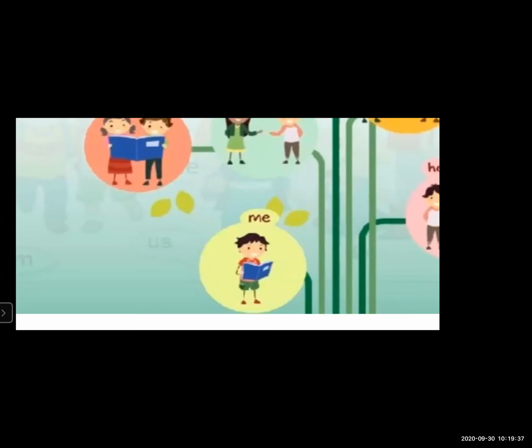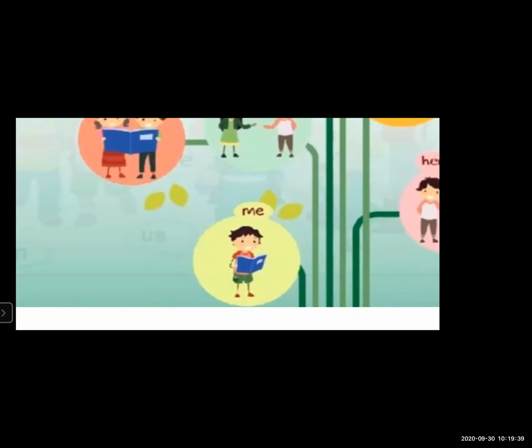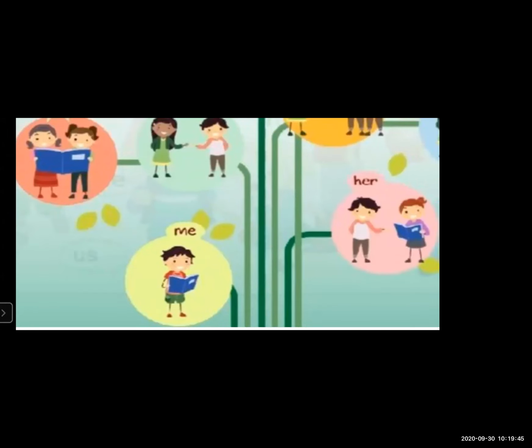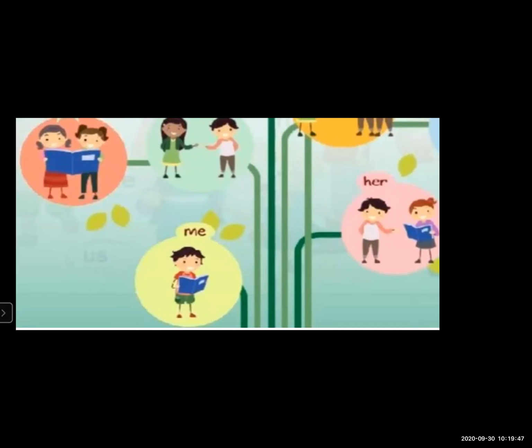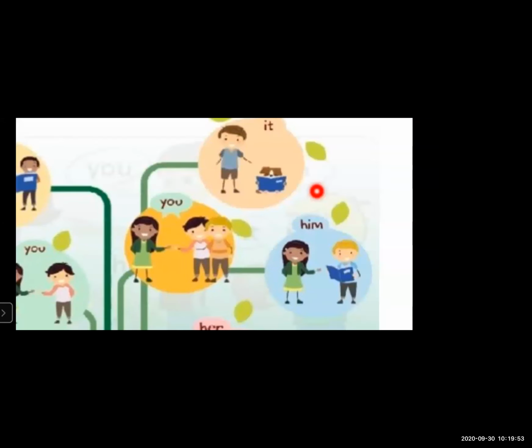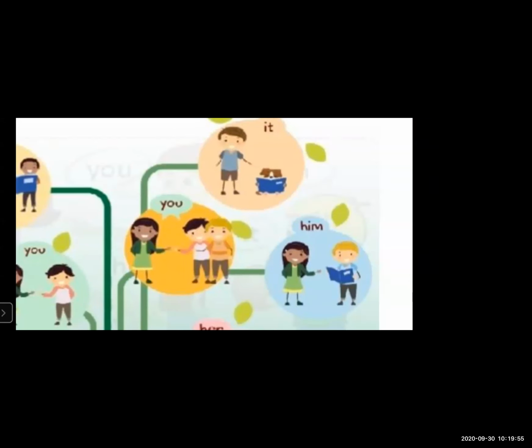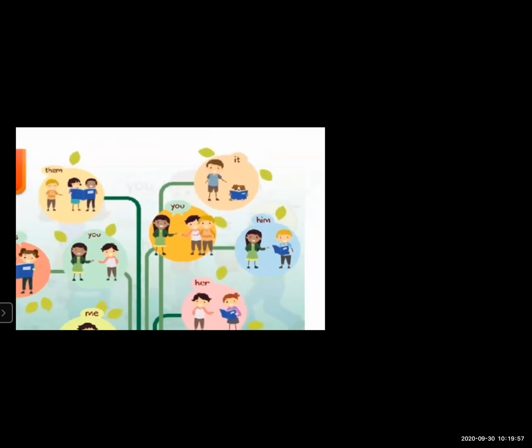Now see "me". What was there in the subject pronoun? "I". But in the object, what do we use? "Me". "Her": what was there in the subject? "She". Now look at this: "him" was replaced by what? "He". So these all are examples of object pronouns.